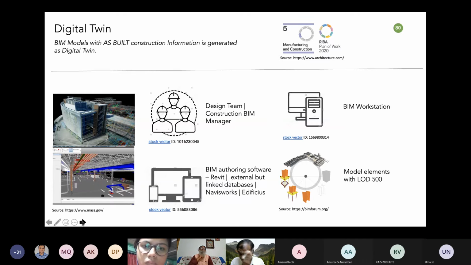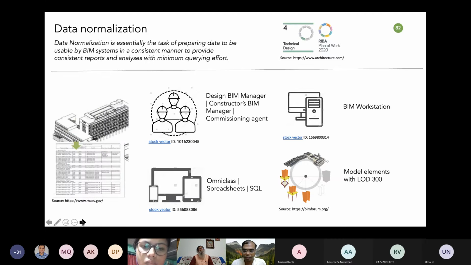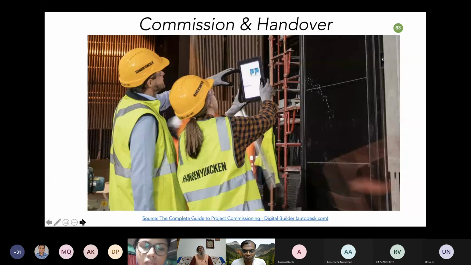And parallelly, if you're into contracts, legal issues, and disputes, there is a team which can sit on day-to-day. They can capture the data on the site. They can blockchain hashtag it so that if any kind of disputes and issues come in, they can use the data for recovery. And they can use it for commissioning and handover.